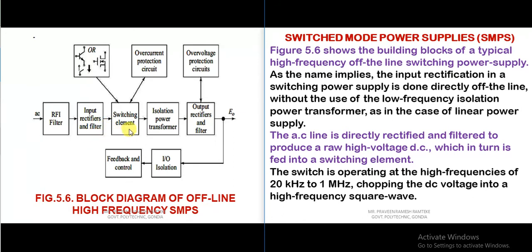Whatever pure DC we are obtaining at the output of the rectifiers which are based on filters, we will chop that DC voltage at high frequencies ranging from 20 kilohertz to 1 megahertz.